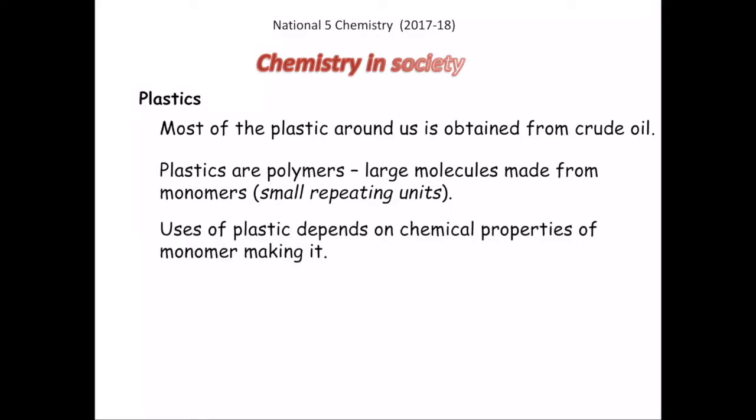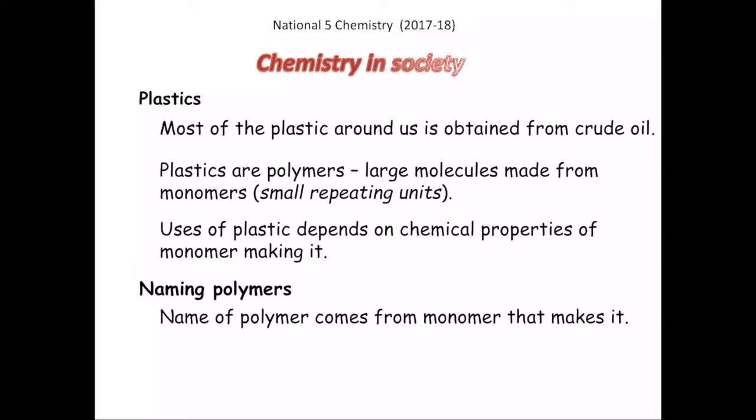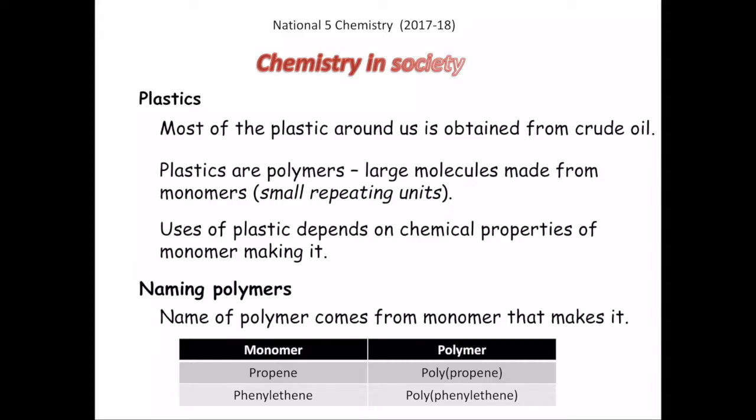The use of the plastic or its application depends on the chemical properties of the monomer that makes the polymer. And how do you name these polymers? Naming of the polymers comes from the monomer that makes it. For example, if you see here, the monomer is propene, so the polymer would be repeated units of propene. So you just write it as polypropene. For phenylethene, the polymer will be polyphenylethene.